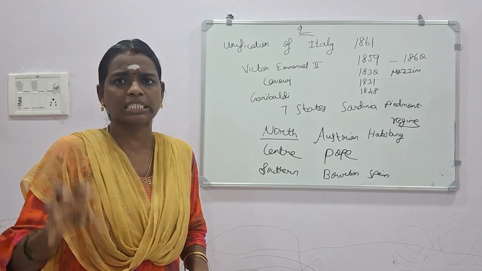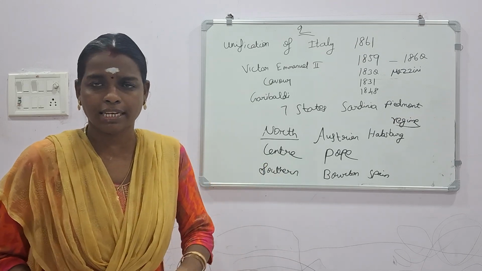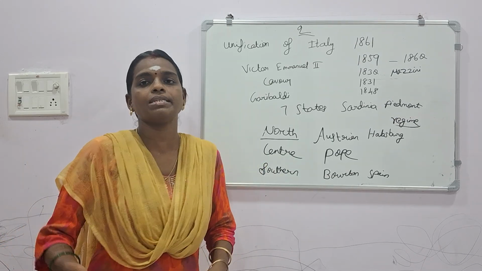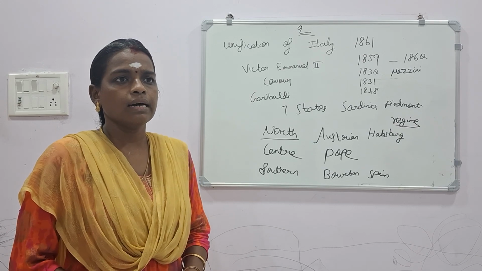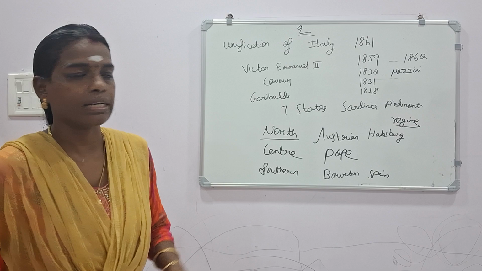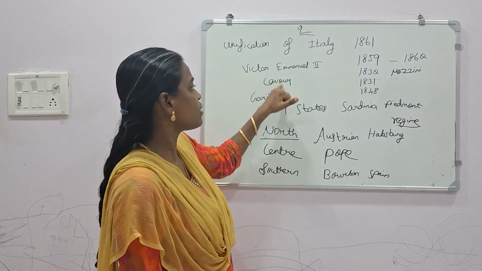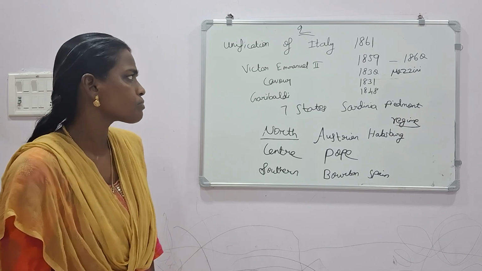Cavour was the chief minister. In other ways, we can say he was chief minister of the committee which was led by Victor Emmanuel II, a committee that was assisted by this Cavour. So Cavour was the chief minister who assisted the plan of Victor Emmanuel II.